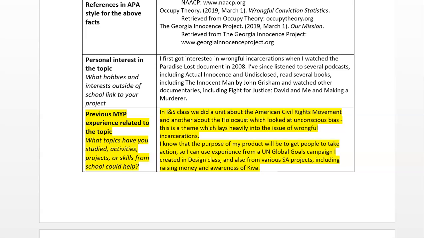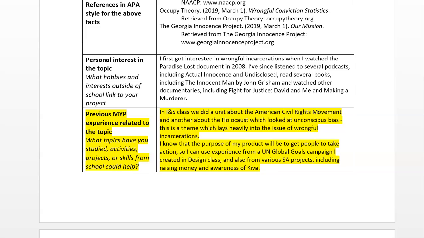The next box asks you to explain your previous MYP experience related to the topic. This is asking all about your experience in school. Think about what topics you've studied, any activities, projects, or skills from school that would help you with your project. In this instance, I&S refers to humanities subjects such as history and geography. Lenny explains that in his history class, they studied a unit about the American Civil Rights Movement and also another unit about the Holocaust, which looked at unconscious bias. This is a theme which plays heavily into the issue of wrongful incarcerations.